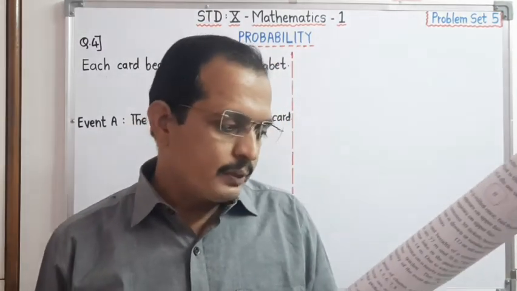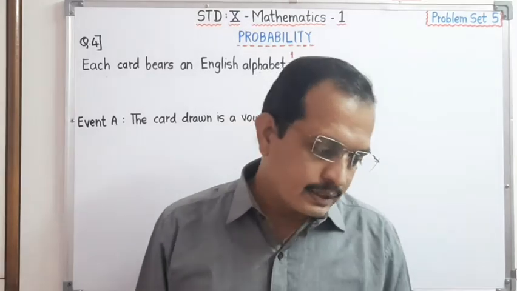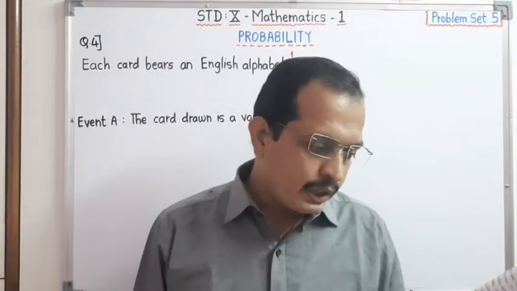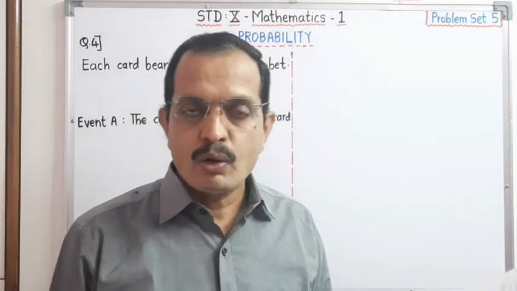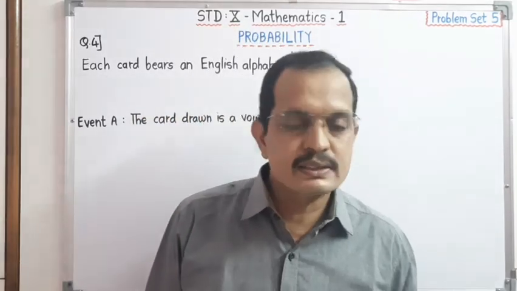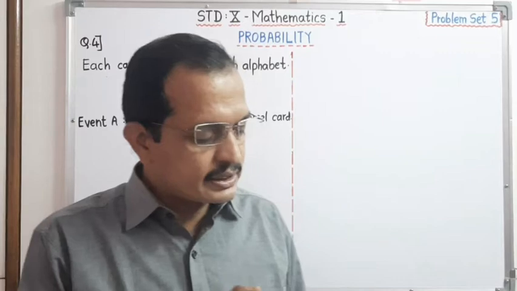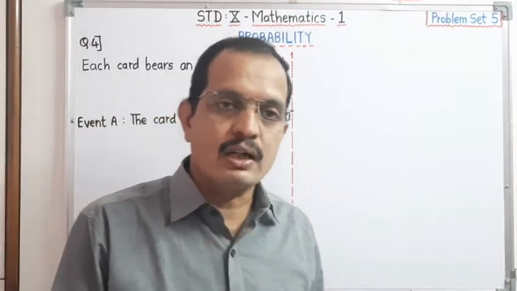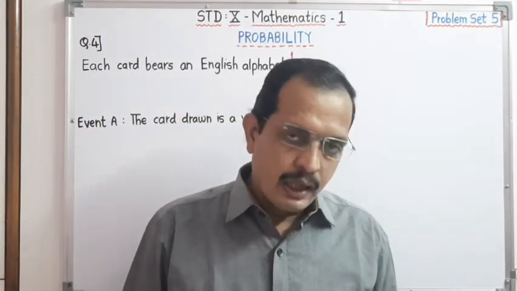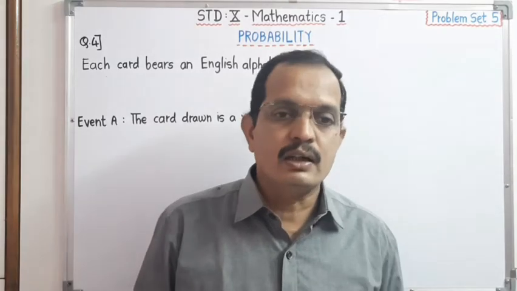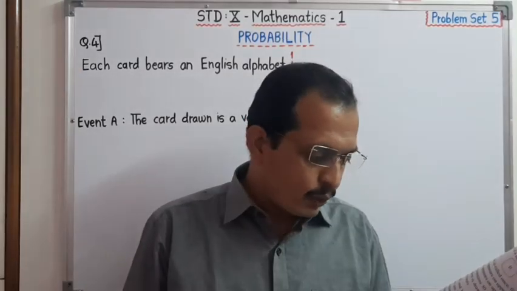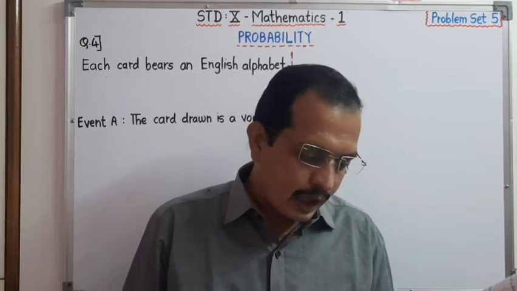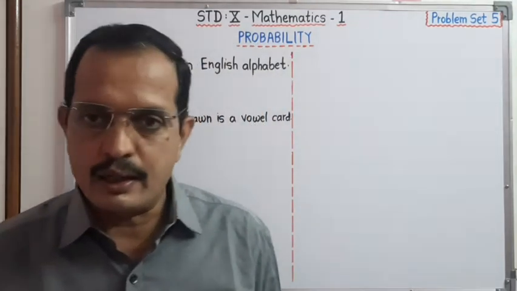Now, dear student, 26 cards in a cap. On each card, there is one English alphabet. All of you know that there are 26 alphabets and 26 cards are there. Therefore, on each card, one alphabet is written. And out of that 26 cards, one card we have to choose. And we have to find out the probability that the card drawn is a vowel card.